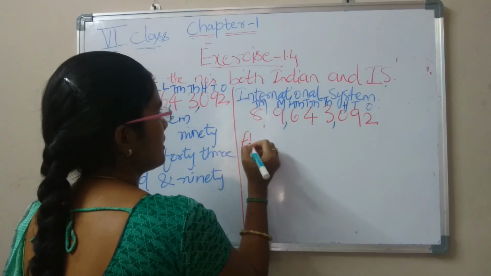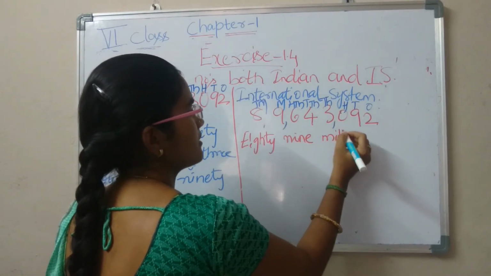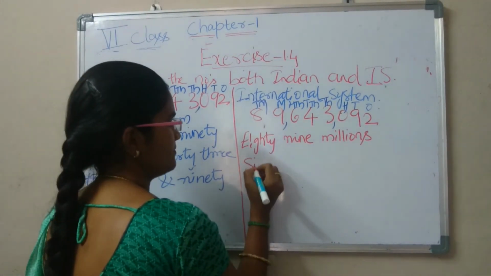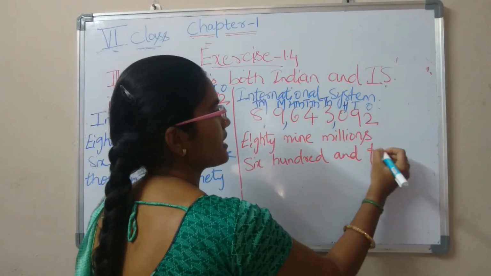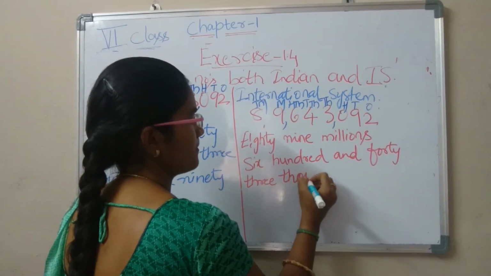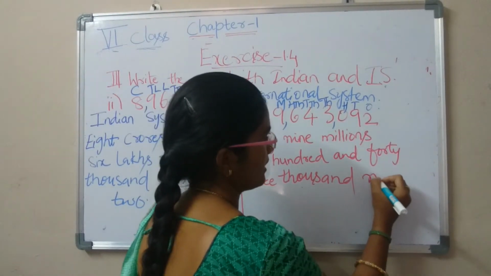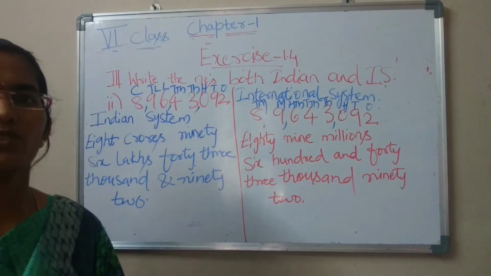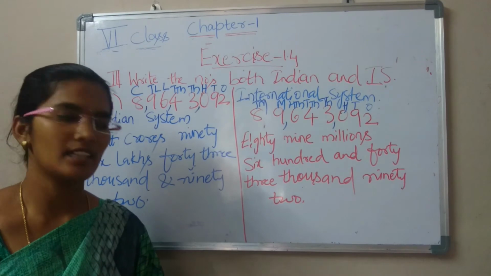89 millions, 643,000, and 92. Ninety-two. Okay, in this way we have to write the numbers in words in the Indian system and also in the international system.